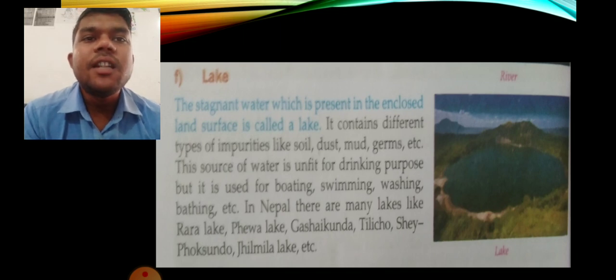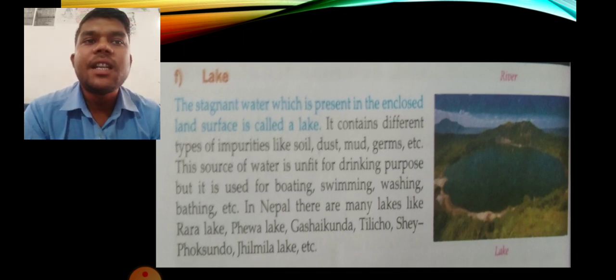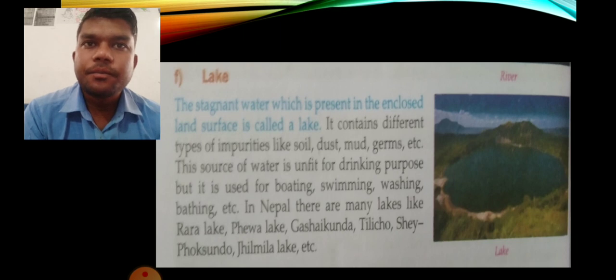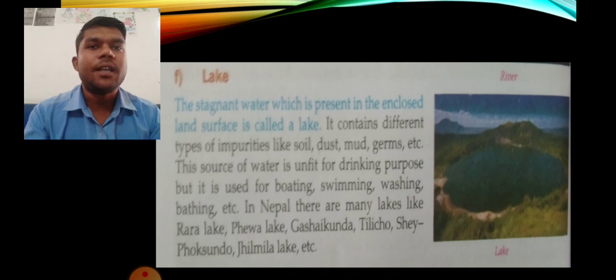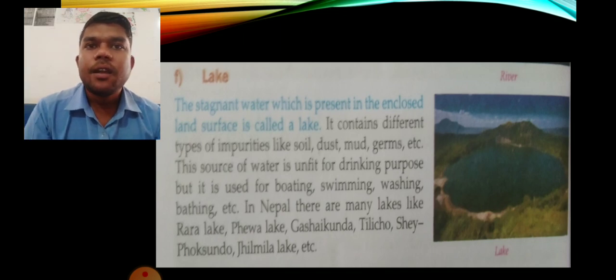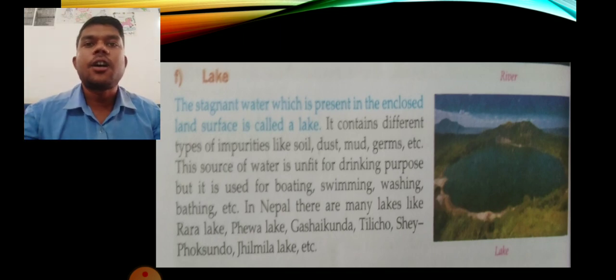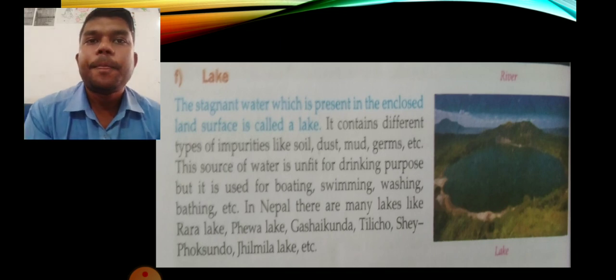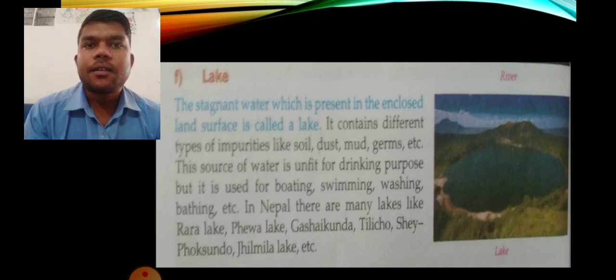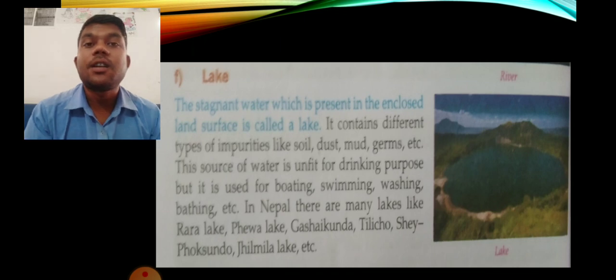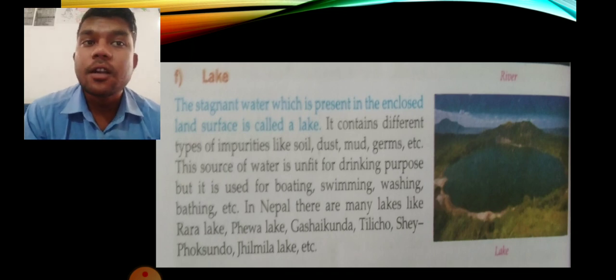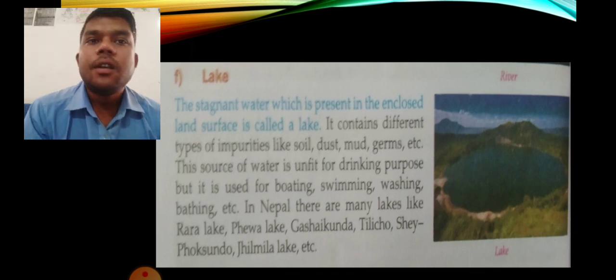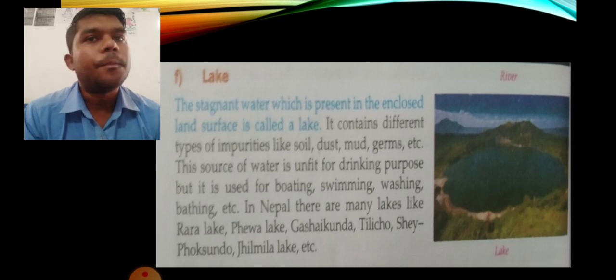The stagnant water, which is present in an enclosed land surface, enclosed by smaller hills or bigger hills, different land structures from all around, that is closing the water and not giving a way for the water to pass out. So the collected water enclosed between the land surface is called a lake.